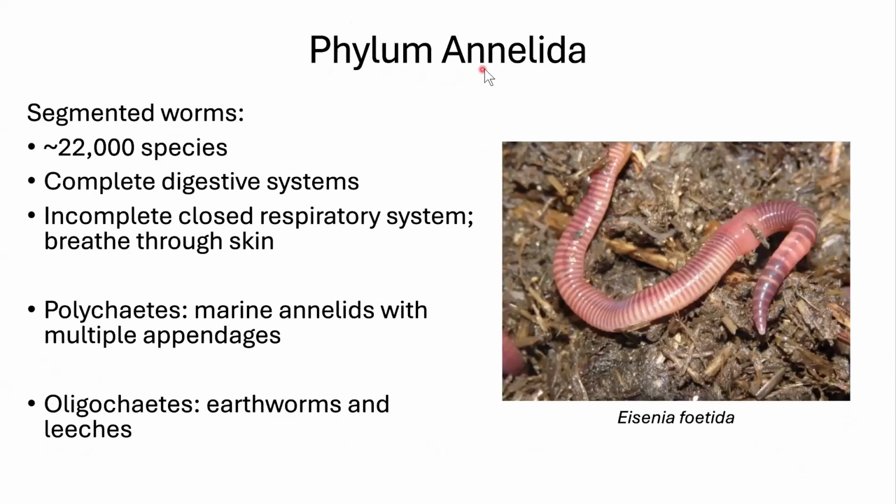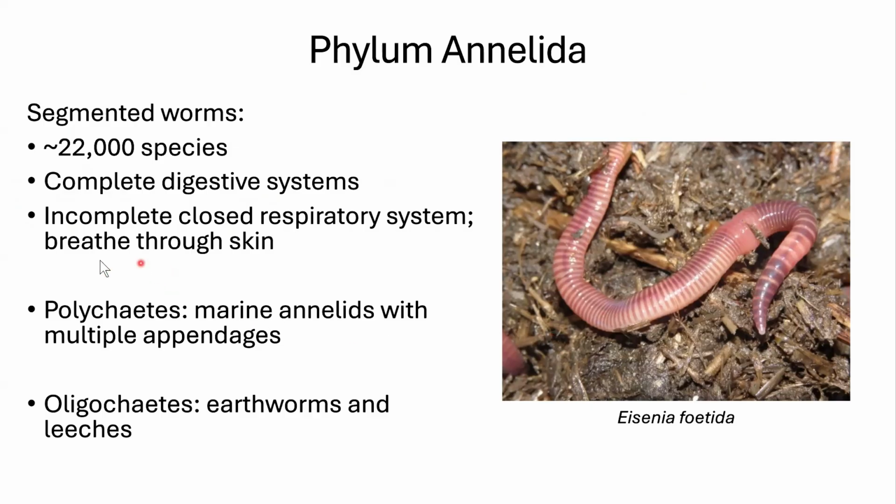Our next group is Annelida. So these are the annelids. These are segmented worms. In this group, we have our lovely earthworm. You can see all the segments on its body. There's 22,000 different species. They have a full digestive system, so they have a mouth and an anus, and they have an incomplete respiratory system, which means they breathe through their skin. They don't have lungs. They don't have little openings for them to breathe through.